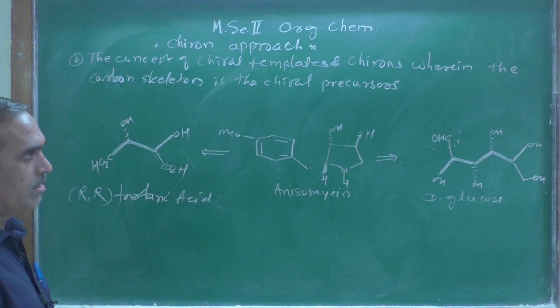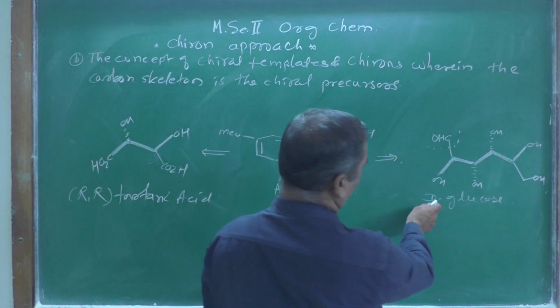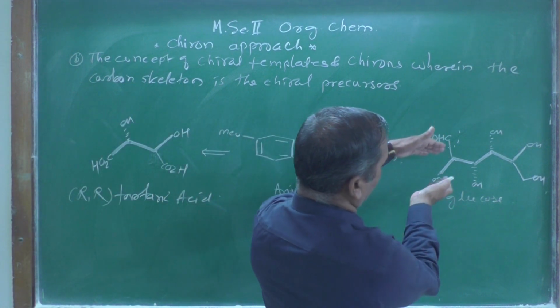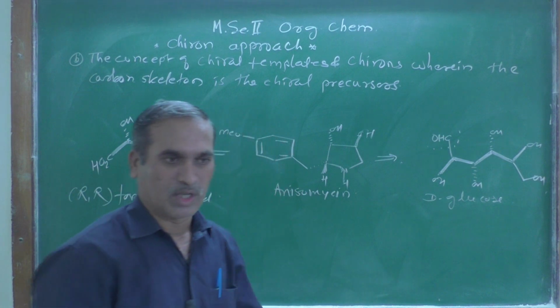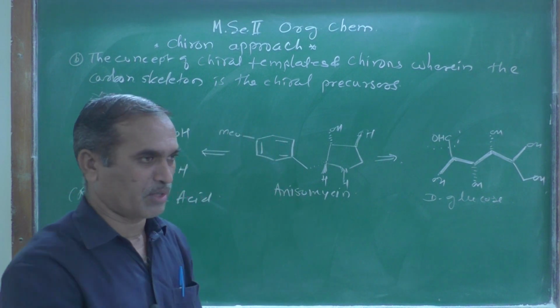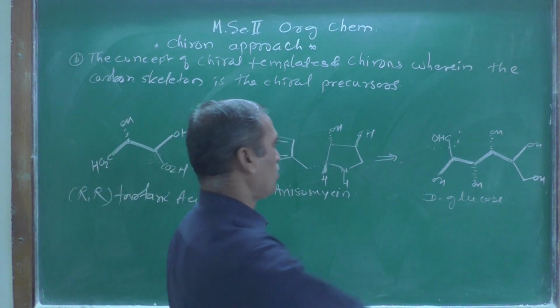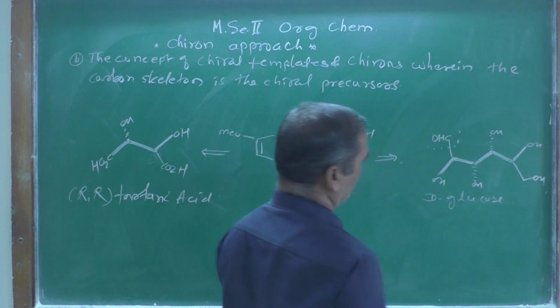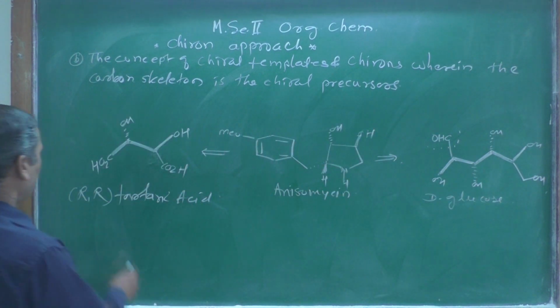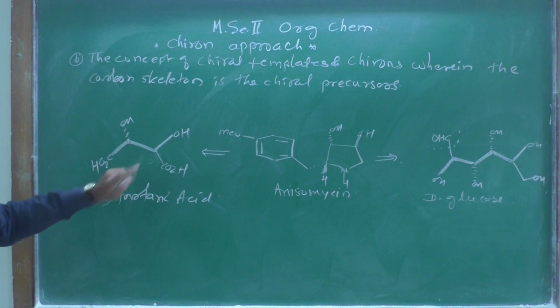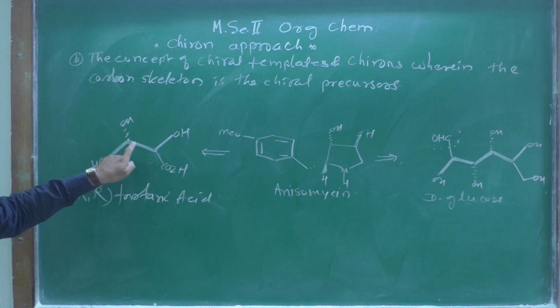Why RR tartaric acid, or why this D-glucose? D-glucose, if you see that molecule in the Fischer projection formula, is generally written vertically, and if the OH is on the right hand side, that's why it is D. Here R, look, there are 2 chiral centers, 1 and 2.